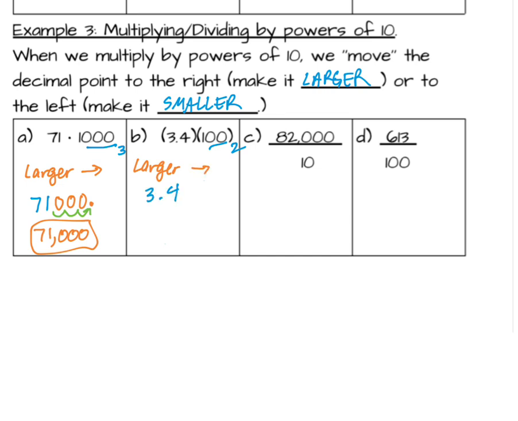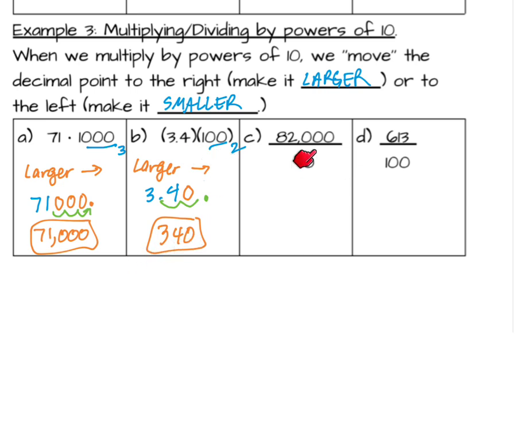So I'm going to start with the 3.4. The decimal point is here, and I'm going to move it 1, 2 places, so the decimal point is going to move to there. In this case, because I moved past the 4, I only need 1 extra 0. And so my new value is 340. Now that should make sense, because 3 times 100 is 300. So 3 4/10 times 100 is 340. Should make sense.